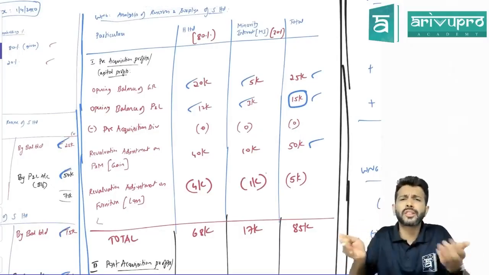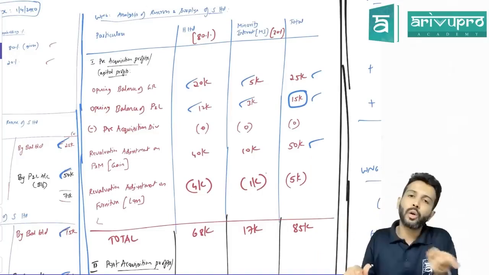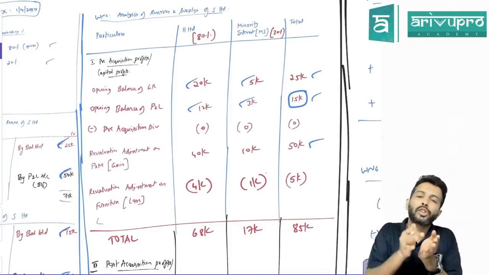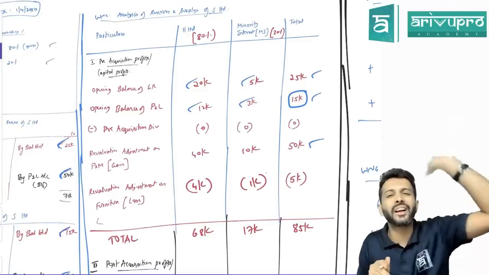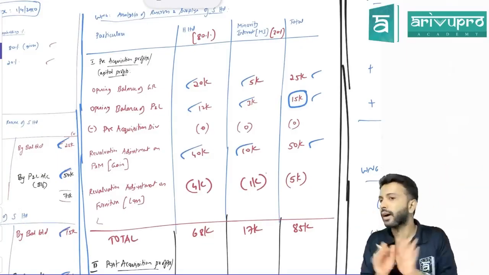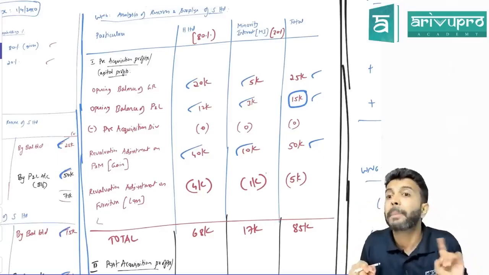What will you do for all the reserves in surplus? Distribute. Among whom? Shareholders. Who are the shareholders of the subsidiary company? H Limited and minority interest. In what ratio will you do the split up? 80% and 20%. This 50,000 also you split in the 80 and 20 ratio. Agreed? This is the revaluation gain on plant and machinery.